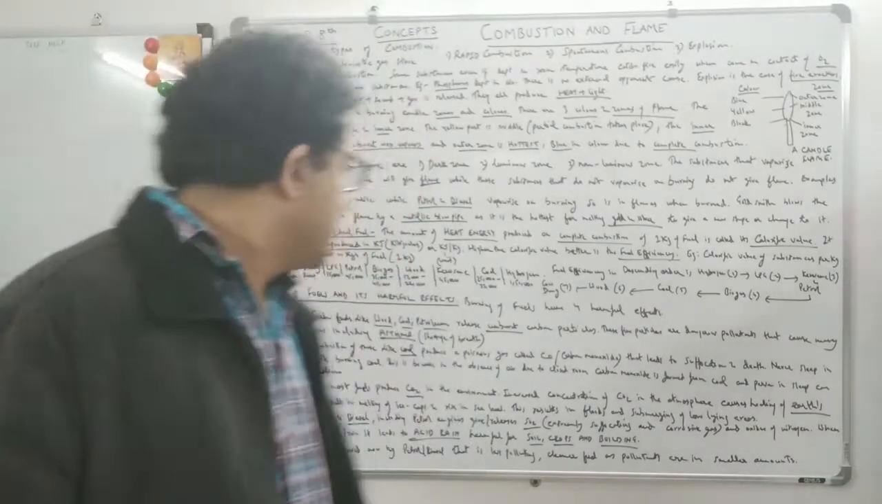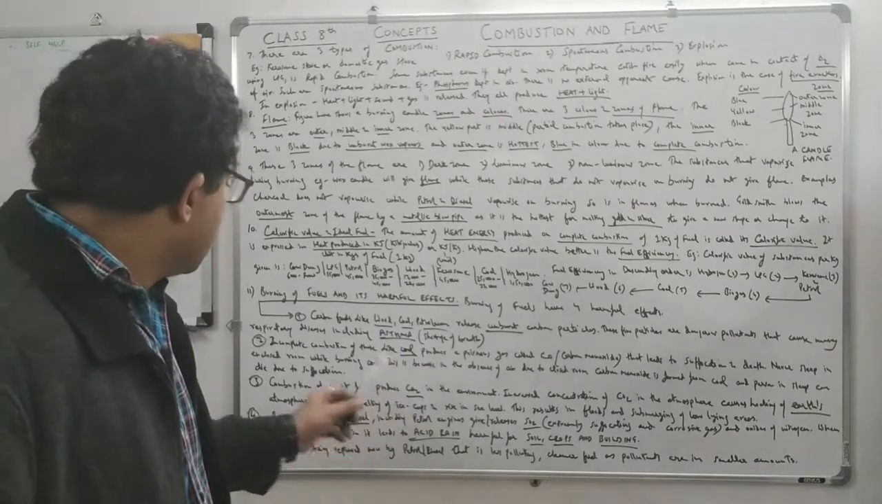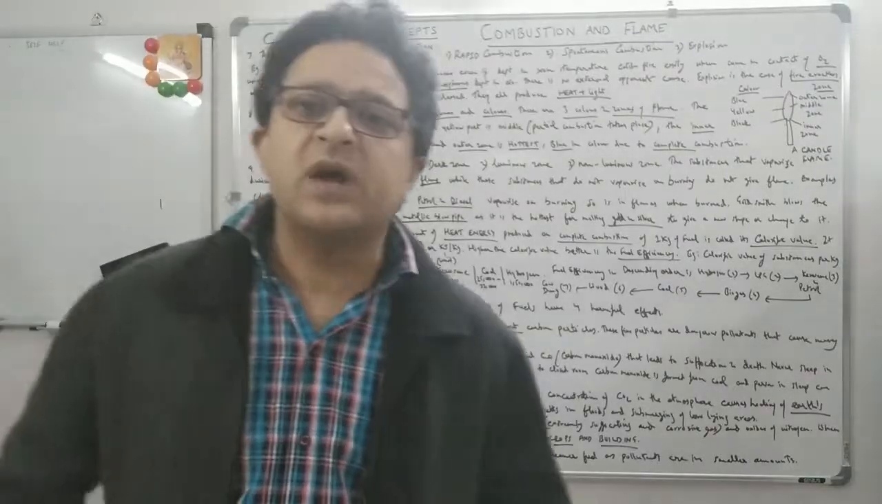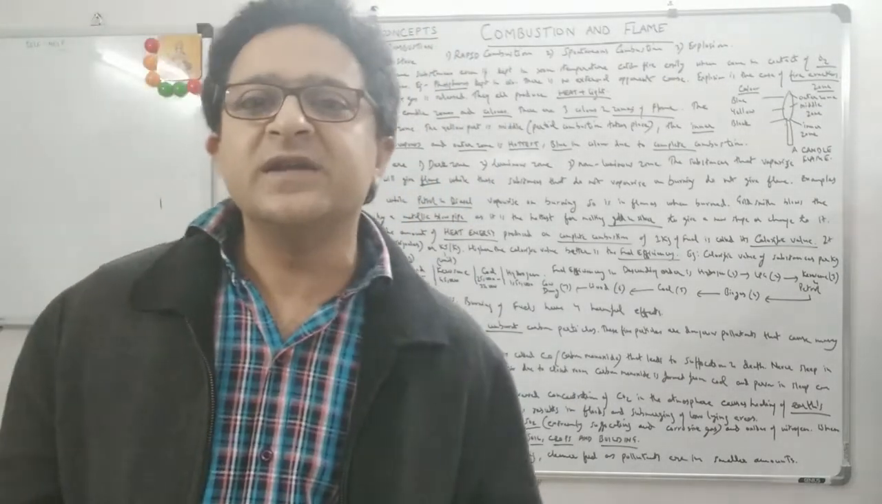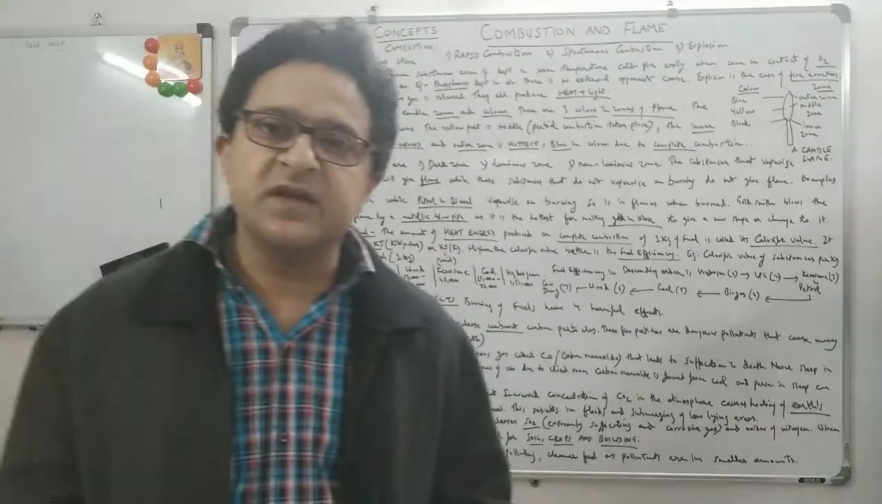Then combustion of most fuels produces CO2 in the environment. This is important. Combustion of most fuels produces CO2 in the environment. So what is CO2? Carbon dioxide. And whenever there is a combustion of fuel and carbon dioxide is released, it leads to global warming. What is global warming? It is an increase of carbon dioxide in the atmosphere.